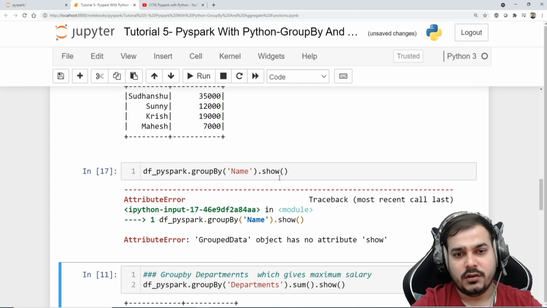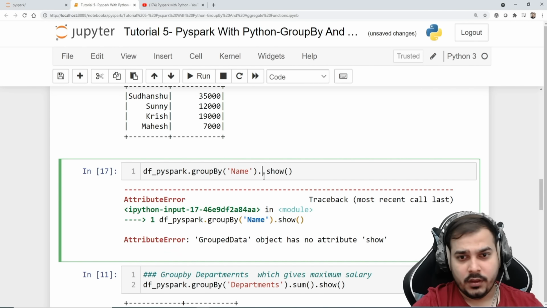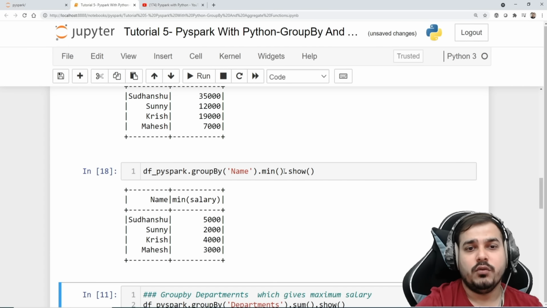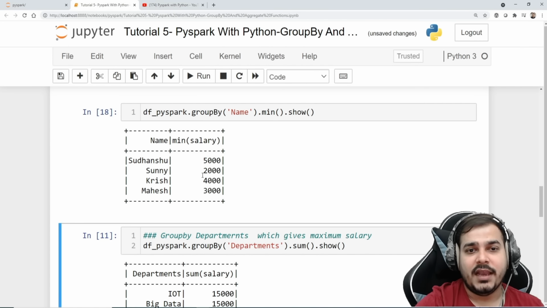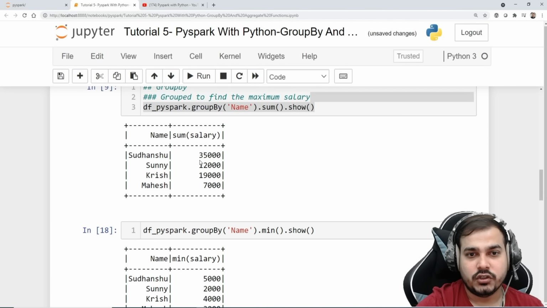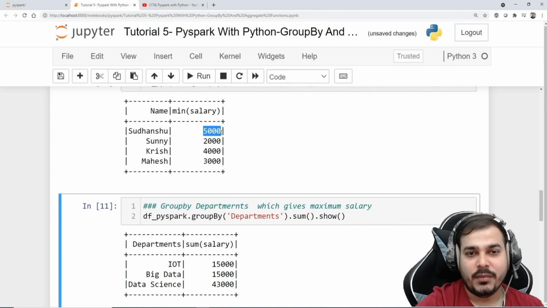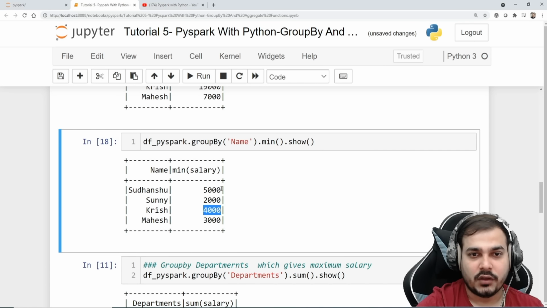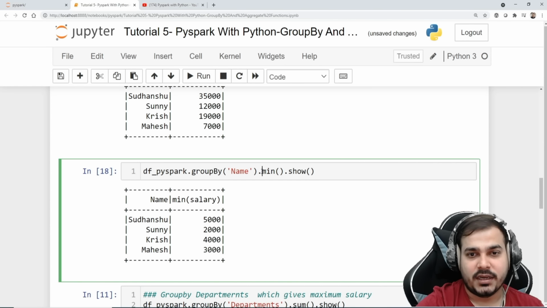Let's see whether I'll be also able to see this or not. So group by, if I go and write min, here you will be able to see the minimum value with respect to different records when I'm grouping by. Here you will see that Sudhanshu is getting a minimum salary of 5,000, 2,000. Krish is getting a minimum salary of 4,000. Right? We can also get that particular information.